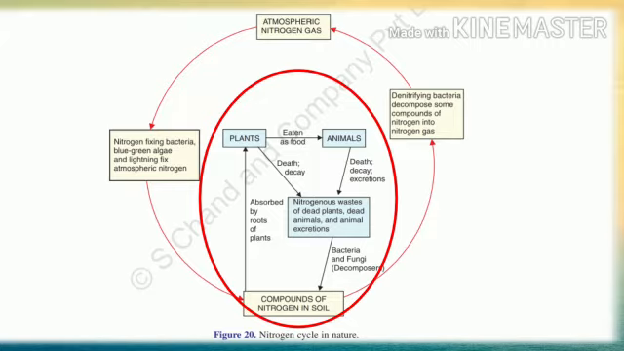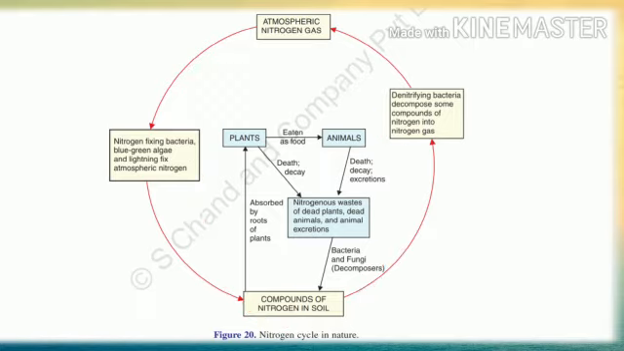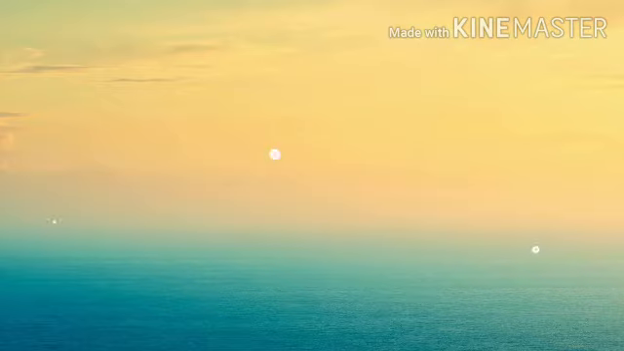Now both plants and animals will die and their urines and excretions, these all will be decomposed by bacteria and fungi. Okay, the dead body parts of plants and animals and the excretions of the animals get decomposed by bacteria and fungi, written as decomposers. Do you see that? And then what happens? Again it is converted into compounds of nitrogen which goes into the soil. Then again it is taken by the plants. So this small cycle keeps on taking place endlessly. Understand, children?